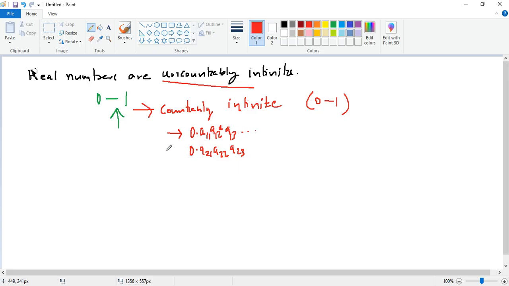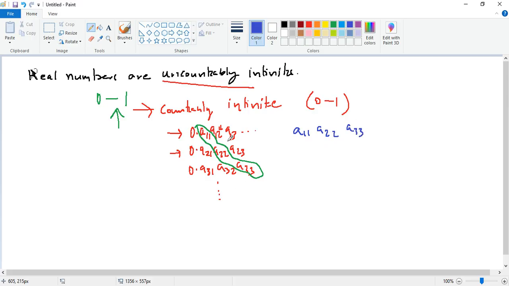So like that. According to the assumption that we have made, we'll be able to list down all the real numbers like this. Now a31, a32, a33, it keeps going. So now what Cantor does is he makes an argument for all the digits along the diagonal of these real numbers that we have listed. So if you look at this diagonal, we find elements of the form a11, a22, a33.